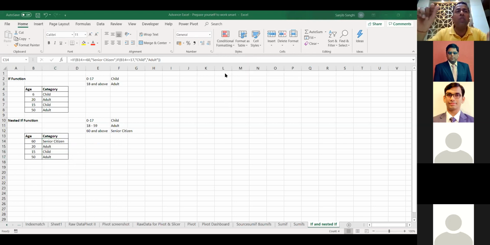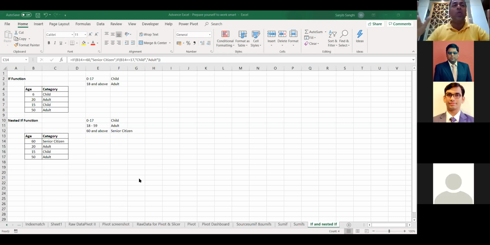So this is how it automatically becomes bold, and then we can get to know. Yes, I'm getting help from a lot of team members here. If it gets bold, it means it is actually closing all the brackets and there is no formula error. So this is how you can definitely create an if and nested if.